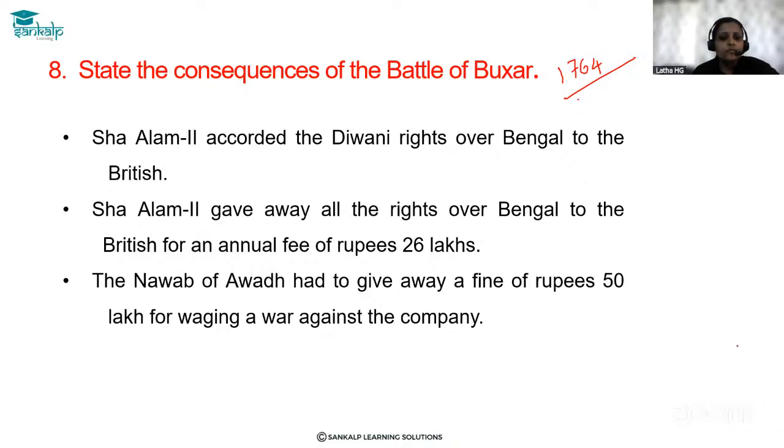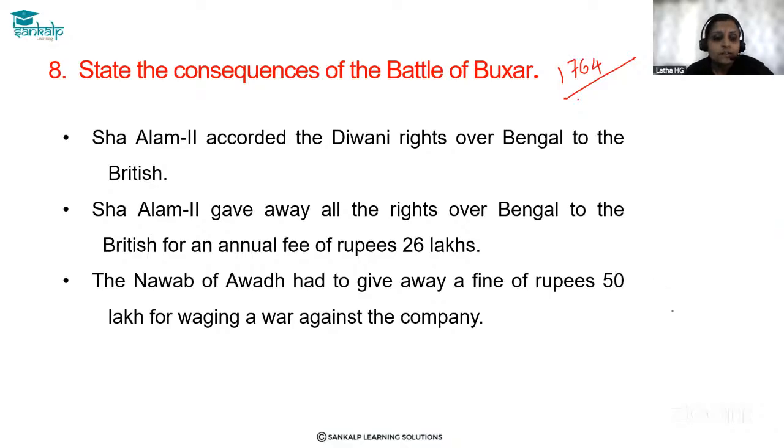The Nawab of Awadh had to give away a fine of rupees 50 lakh for waging a war against the company. Company means here the British East India Company. This was the fine.